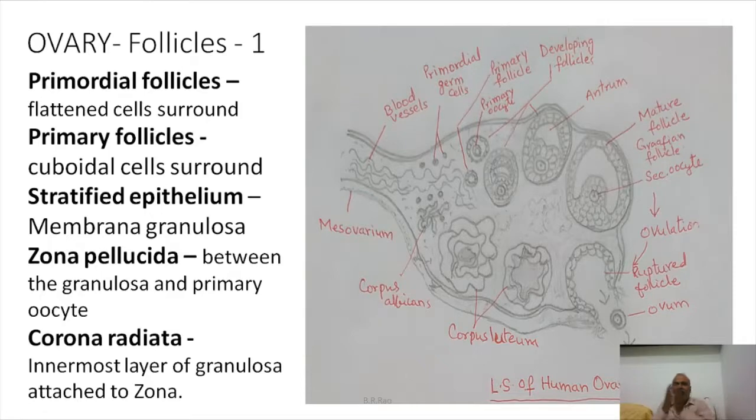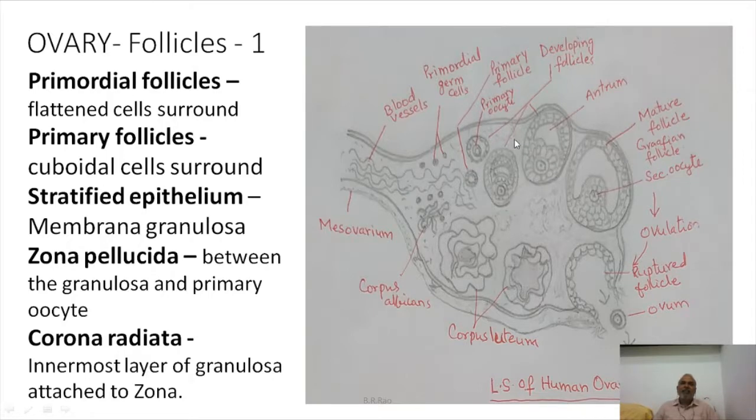Primordial follicle develops into primary follicle. You see here, this is a primordial follicle, and you see here, this is a primary follicle. The difference is it is surrounded by cuboidal cells. Later the cuboidal cells divide further and further, forming several layers of cells. You will find 1, 2, 3, 1, 2, 3, 4, like that.